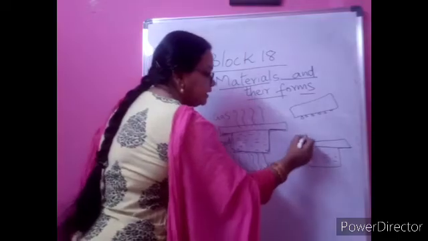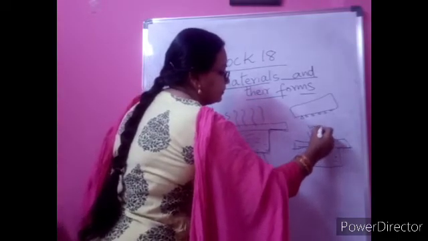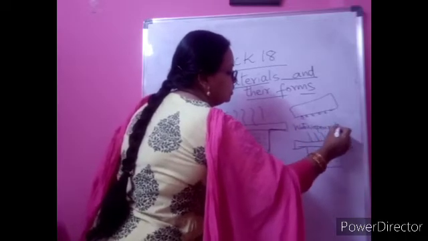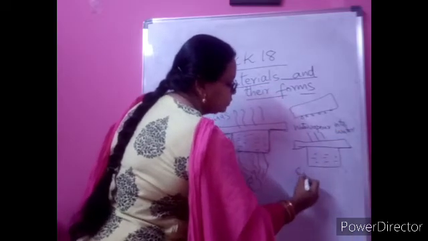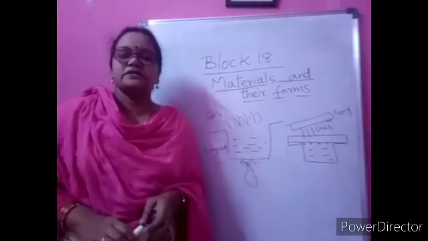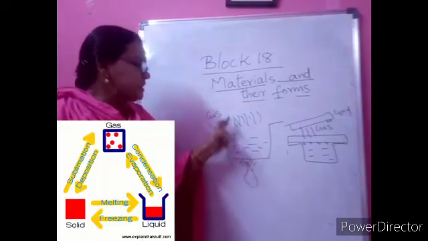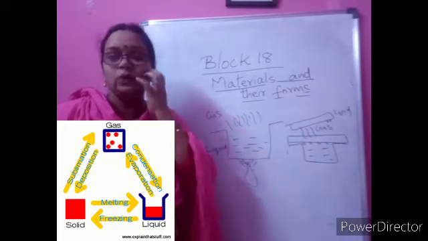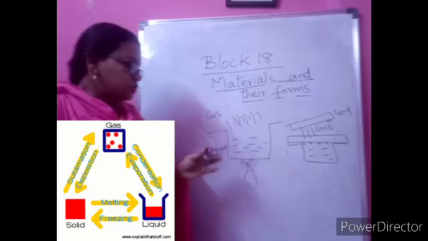Here, the vapor which was here, the water vapor, changed into water. So how did this happen? It is because of cooling, not heating. Yes, children. So in this example you can see that on heating, liquid is changing into gas, and on cooling, gas is again changing into liquid. We can observe this in our everyday life also.